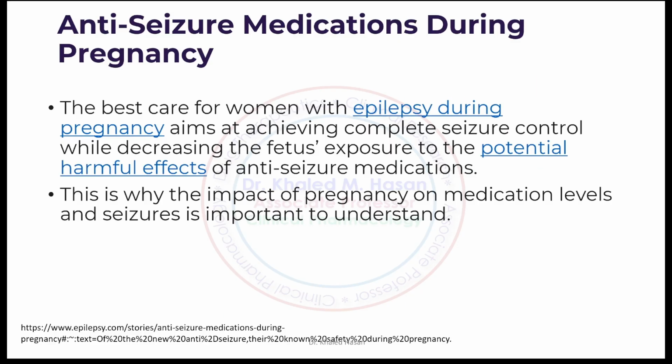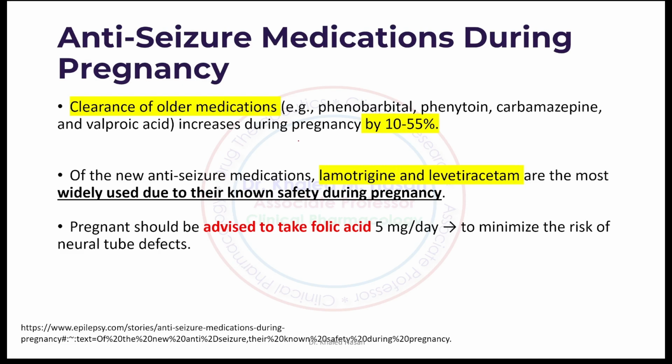Okay, during pregnancy, what type of medication do we need to prescribe? You can see here, the reason we don't like to prescribe phenobarbital, phenytoin, carbamazepine is the risk, because they are considered category D during pregnancy, teratogenic, causing spina bifida and cleft palate. This is number one. Number two, we have maybe birth defects.